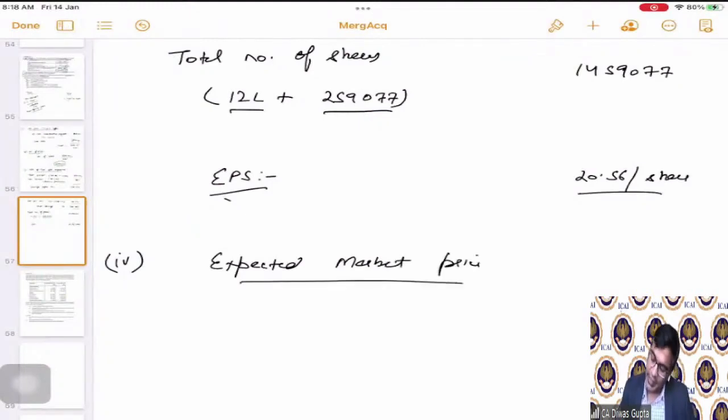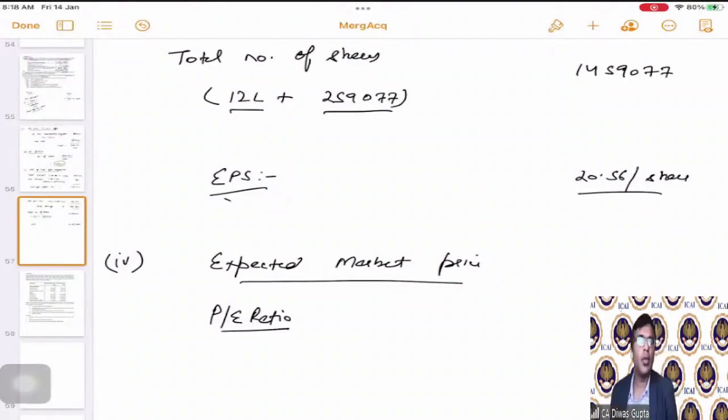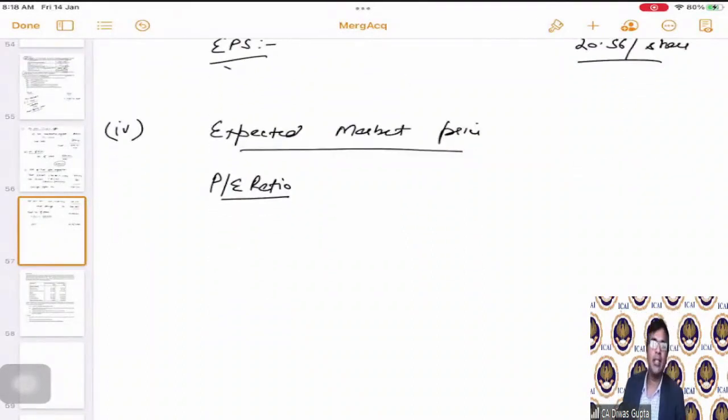Now for calculating the existing PE ratio, we need two things. What is the existing EPS and what is the existing MPS? The existing MPS is already given in the question, right? Existing MPS is 220. But the existing EPS is what we have to calculate.